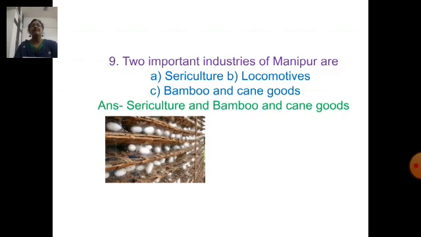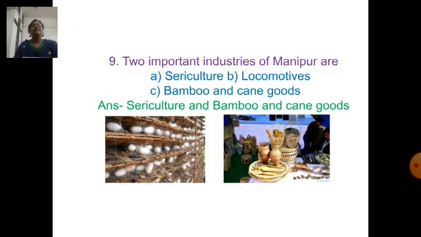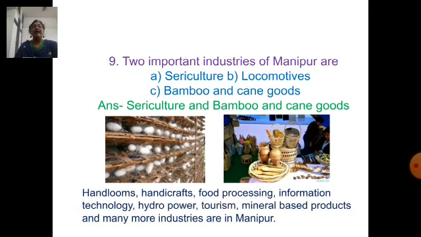This is sericulture and this is bamboo and cane goods. Handlooms, handicrafts, food processing, information technology, hydropower, tourism, mineral-based products, and many more industries are there in Manipur.